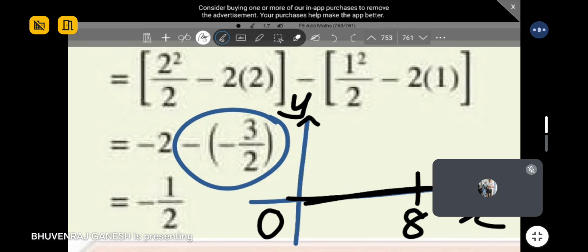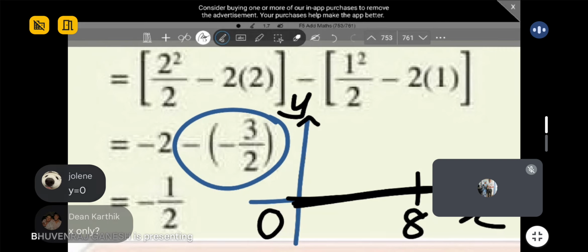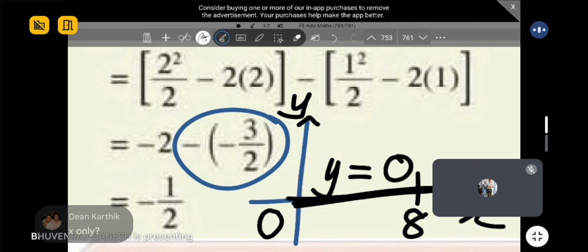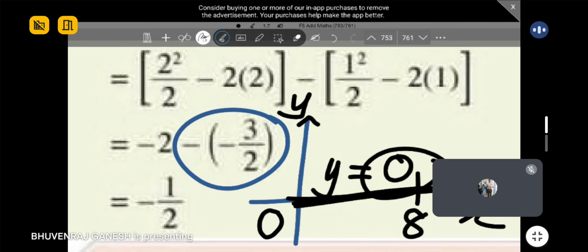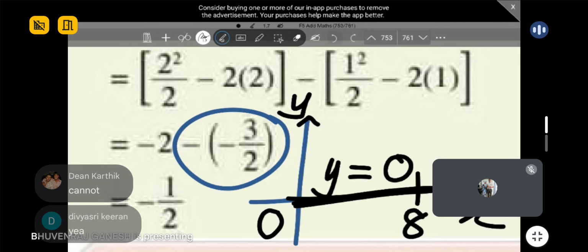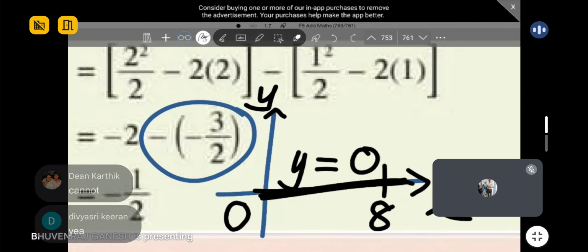Okay, why? Can anyone tell me, what is the equation for this line? A horizontal line on the x-axis. Now I want to prove to you why the area is 0. Very good. The answer is y equals 0. This is the equation. So guys, how are you going to integrate 0? Impossible, right? You won't get any answer. So that's why the answer is 0. That's why the area is 0.